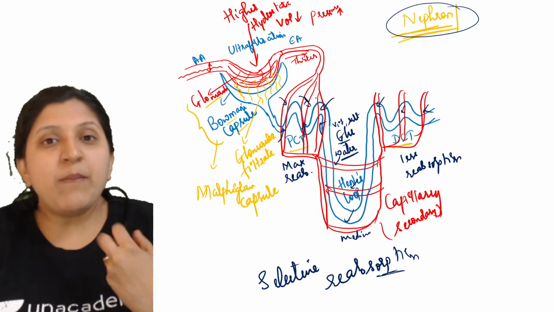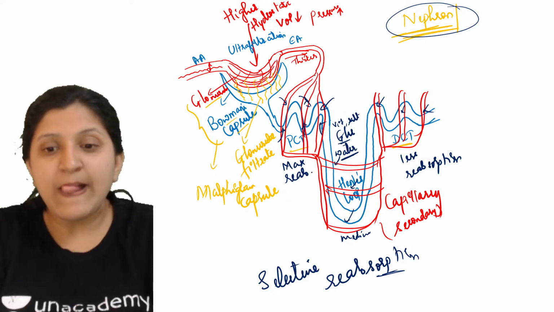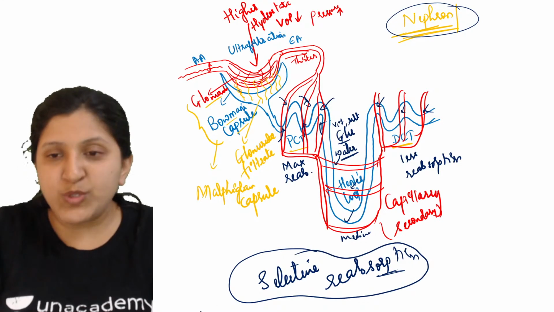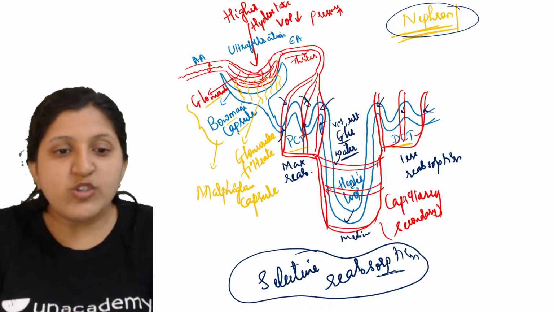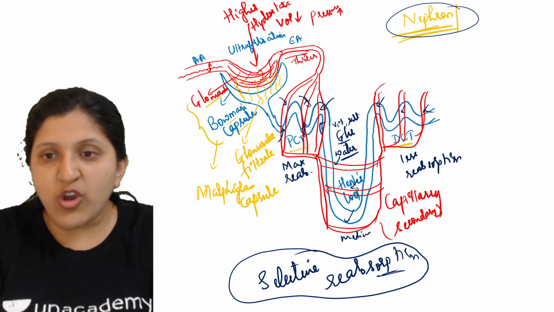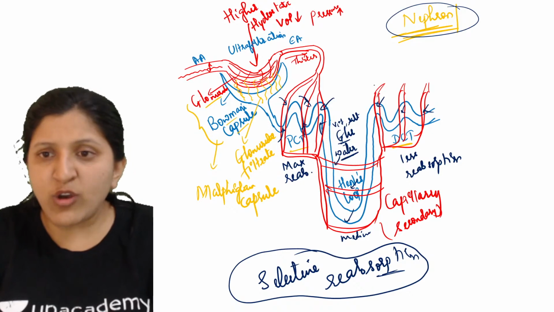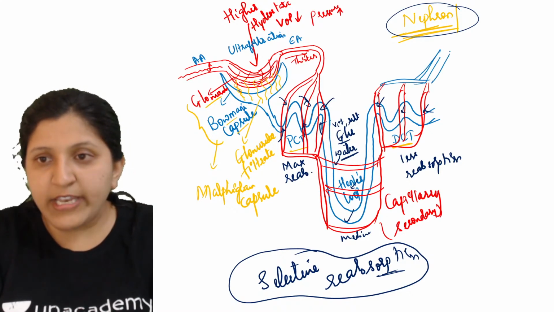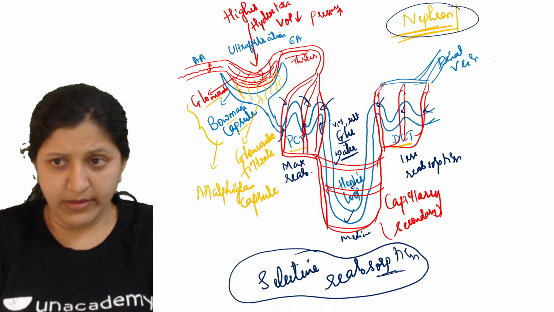Whatever amount of water or glucose is required, only that amount will get reabsorbed. That we call selective reabsorption. After selective reabsorption is done, all of these are going to join together. This is basically joining the renal vein. I can show it in blue color, because this will be deoxygenated blood. Now this is joining the renal vein here.